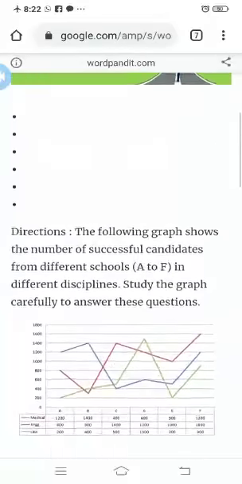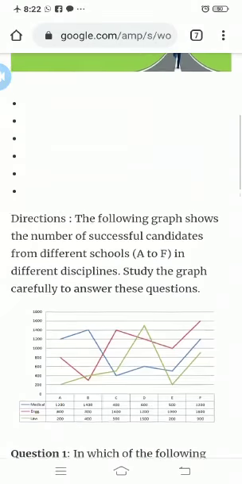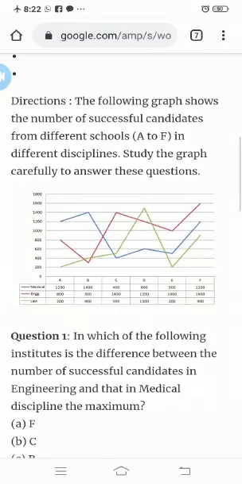So here I would like to share the first question. Just have a look at this. The following graph shows the number of successful candidates from different schools A to F in different disciplines. Study the graph carefully to answer these questions. Now you can see the graph in front of you. So here we have the schools A to F in different disciplines. So please study the graph carefully. There is medical, there is engineering, and there is law.